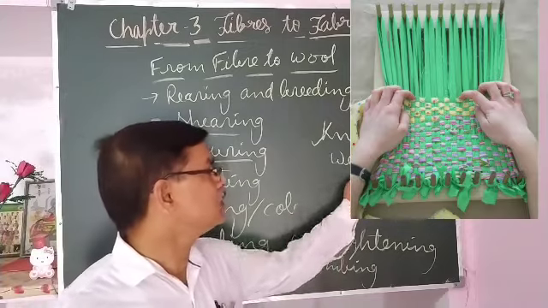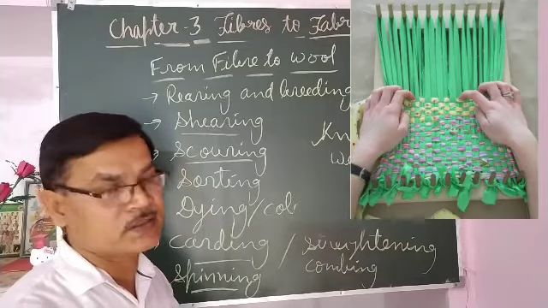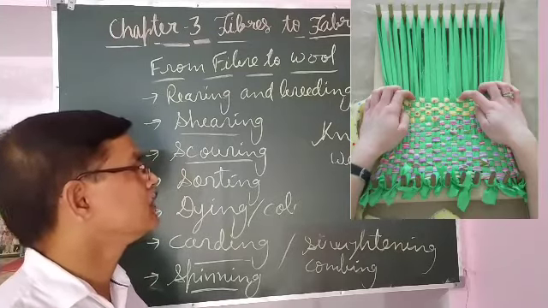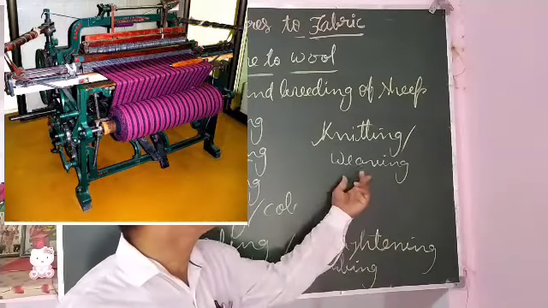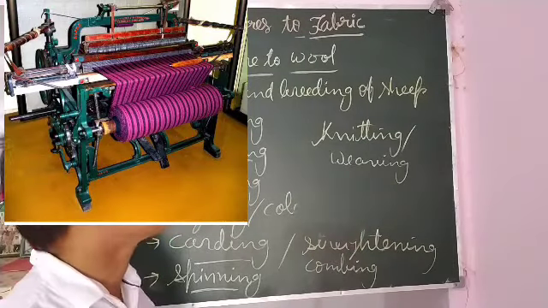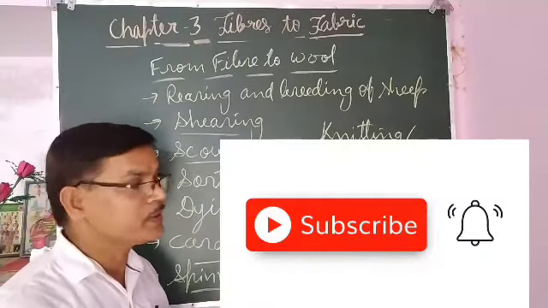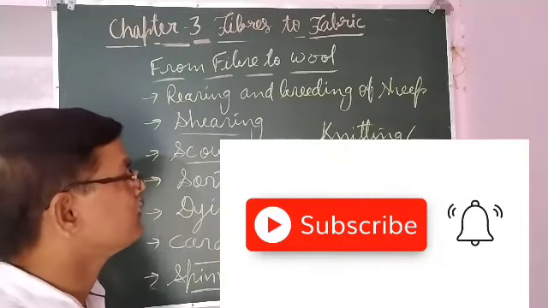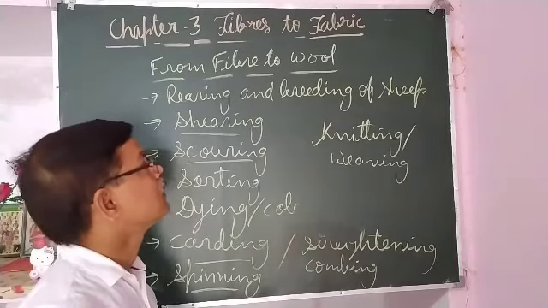And in weaving we use a set of threads together and fabrics are prepared, mostly with the help of machines. That process is called weaving. So by these processes woolen fabrics are prepared. This is how we get woolen clothes.